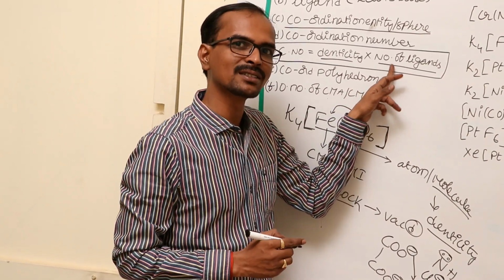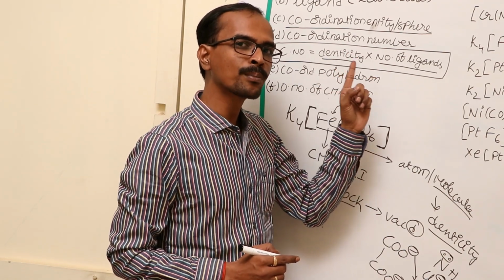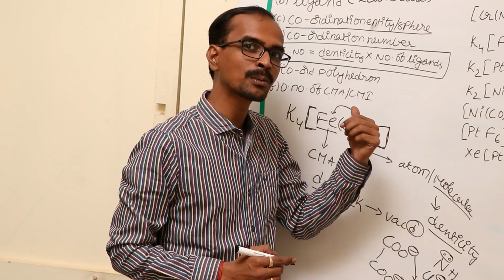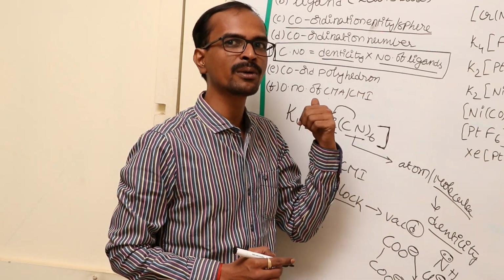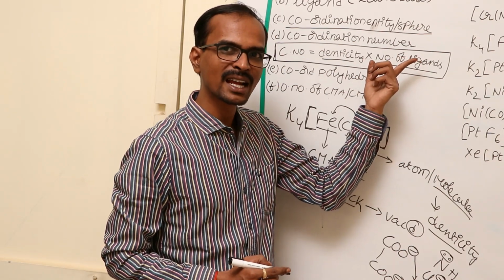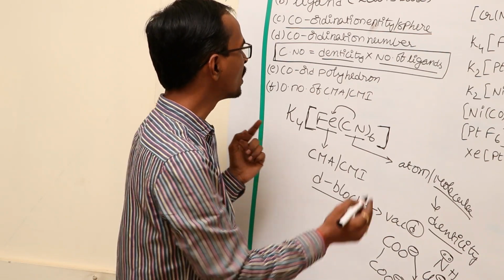Already I told you, friends, denticity means the number of lone pairs of electrons or negative charges donated to the central metal atom to form the coordinate covalent bond. Denticity into number of ligands present is the formula to calculate the coordination number.